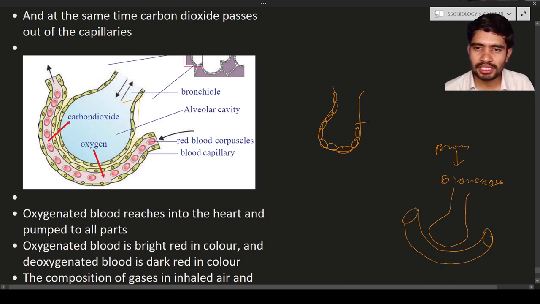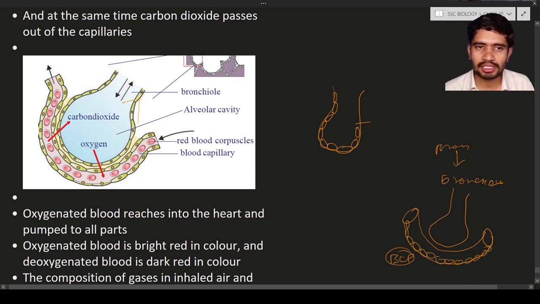We will discuss in detail about the blood capillaries in the transportation chapter. So remember, this is a blood capillary. BCP means blood capillary, we are using the short term. So the blood capillary is also one-celled thick. How many layers of cells are there? Only one layer of cells. It is known as one-celled thickness.